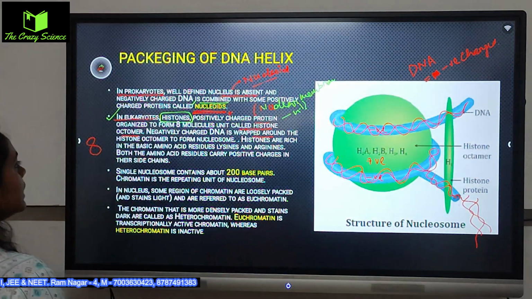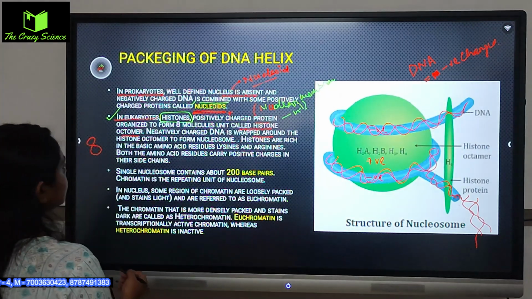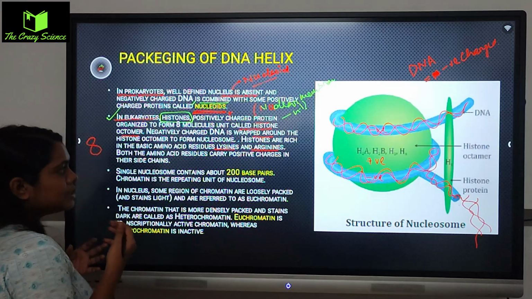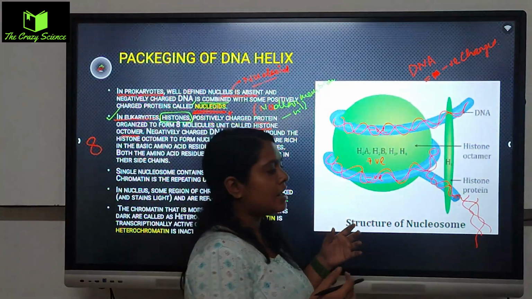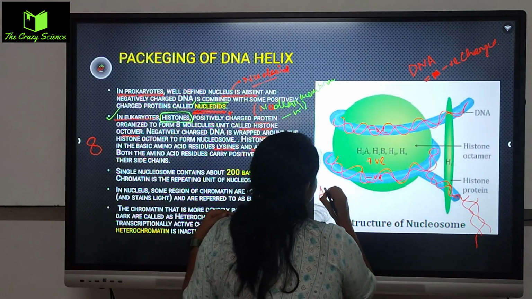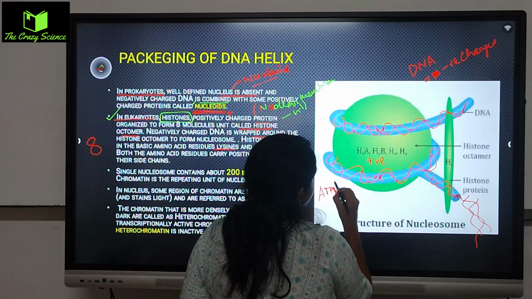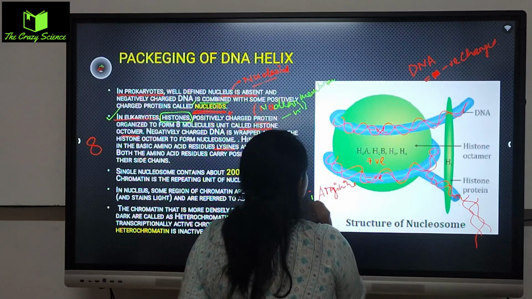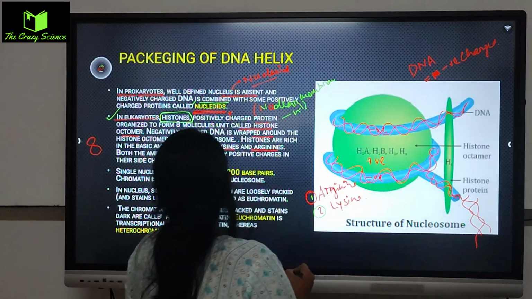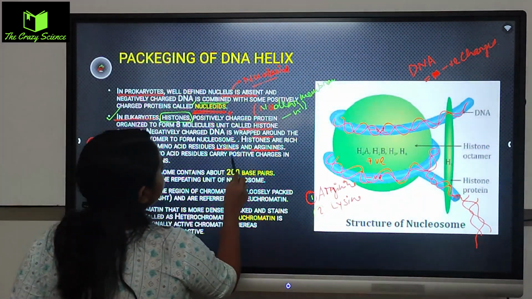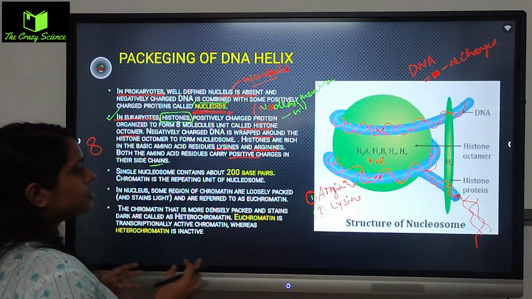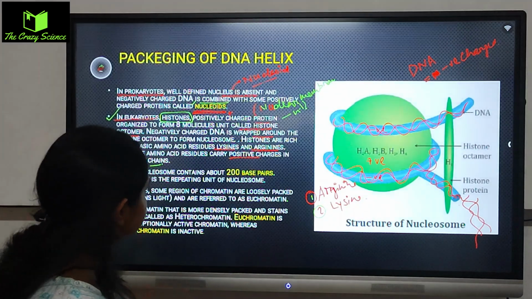Okay, all right. So DNA is negative and histone is positive. Histones are rich in basic amino acids, that is lysine and arginine. I asked, হিস্টোনের মধ্যে কোন অ্যামিনো অ্যাসিডটা বেশি থাকে? One is arginine and another is lysine. Both amino acid residues carry positive charges in their side chains. They just carry the positive charges.